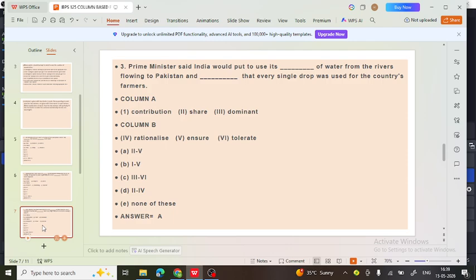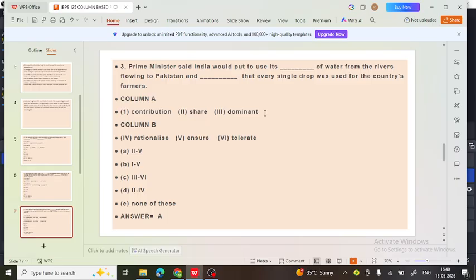The example on the screen: Prime Minister said India would put to use its dash of water from the river flowing to Pakistan and dash that every single drop was used for the country's farm. Now see the options: for the first blank, it is given in column A, and for the second blank, it is given in column B. Now let's see the options: contribution, share, and dominant.